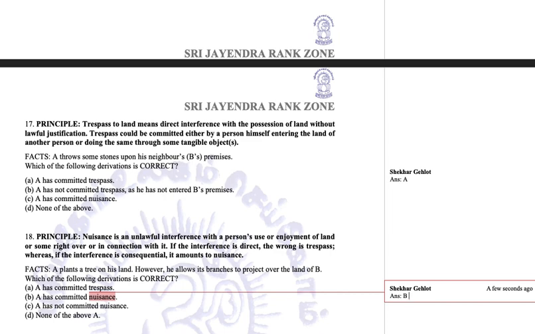So enough for today's class, but I hope that you have understood the questions. And the key part is not to understand the questions, but to understand the principle and then apply it to the facts. Sometimes in a question it may appear that two options are correct. Like, A has committed nuisance may appear correct, and A has committed trespass may also appear correct, but we have to stick to the situation and to the principle. If the principle talks about trespass, we'll talk about trespass. If the principle talks about nuisance, we'll talk about nuisance only. We do not have to implant our own knowledge.